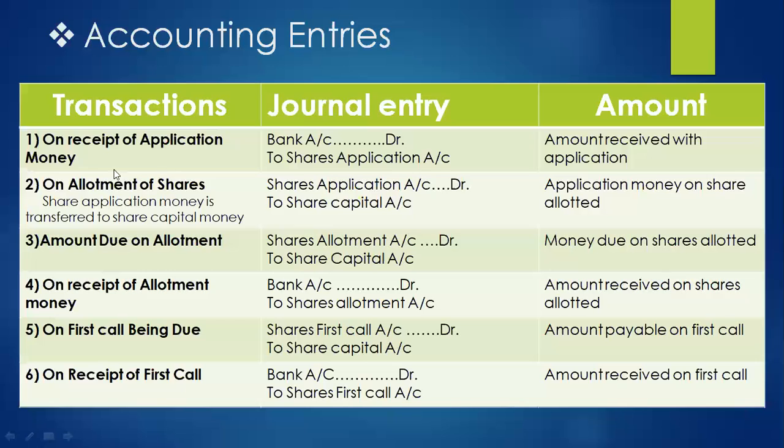So make sure only at the time of application, first money will be received, and then this money will be transferred to share capital account. But in the rest of the cases, either this is allotment or first call or second call and so on, first the amount will be due, then it will be received. Then the next amount will be due, then received. And this way we'll proceed with the entries.